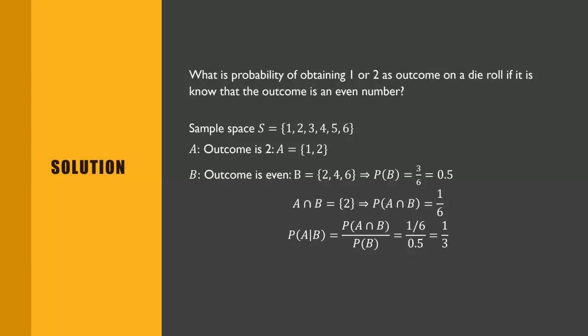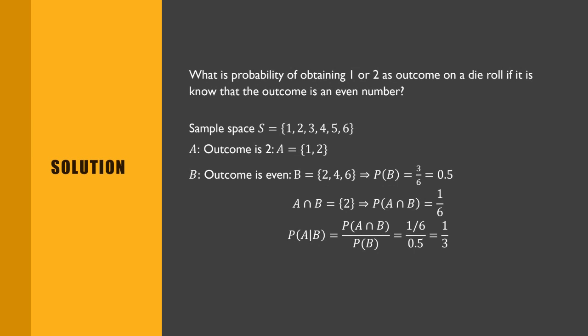Here it is just 2. The outcome is 2, A is equal to 2. I made a mistake here. Please note this is just 2 because that's what we want to know. Outcome is 2. And the outcome is even.